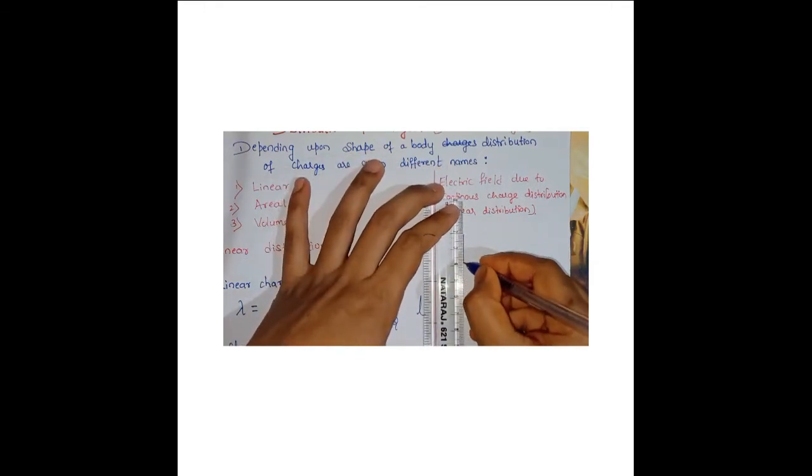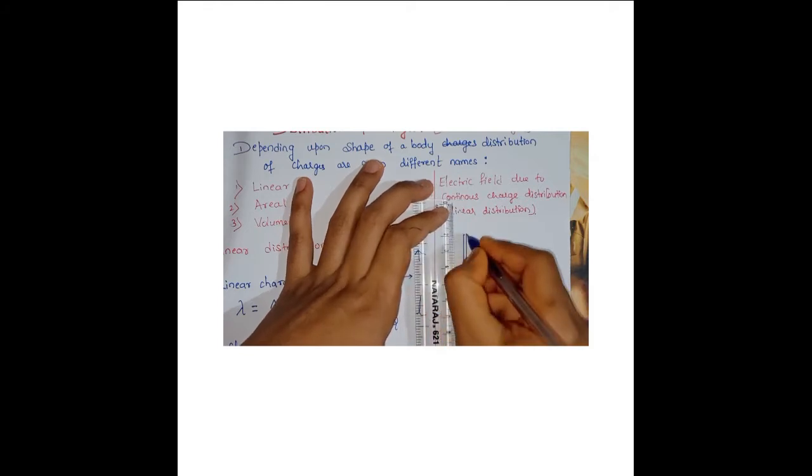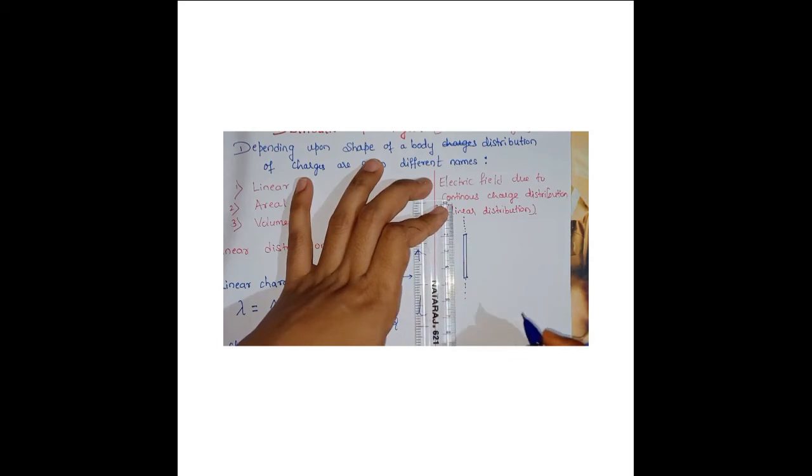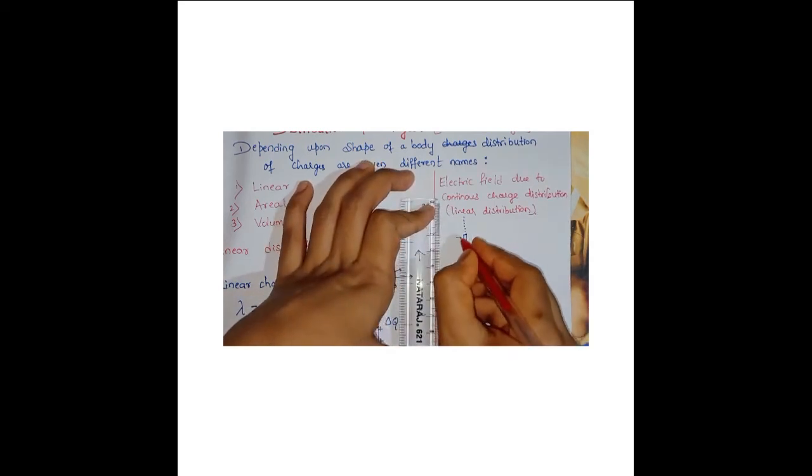Assume this is the wire I have taken. It is infinitely long, and the dotted line indicates it's infinitely long. Here there is a linear, even, continuous distribution of charges. Let us assume the length of this wire as small l.